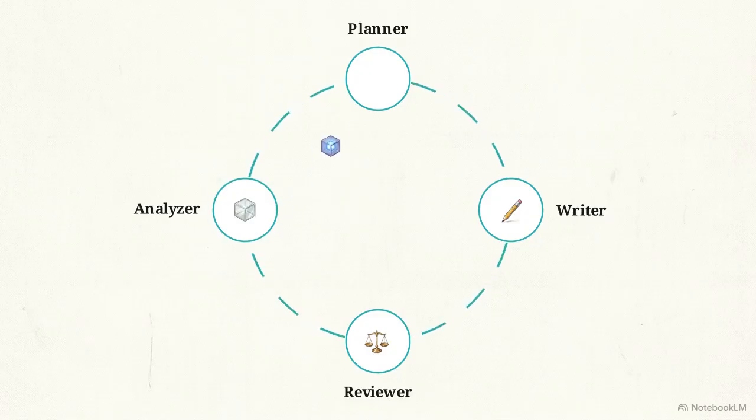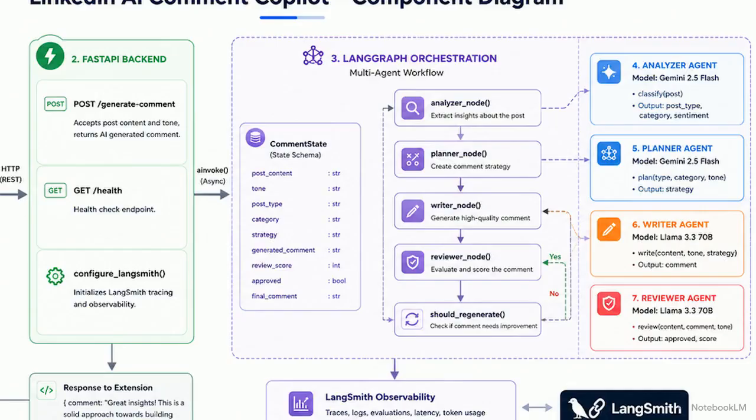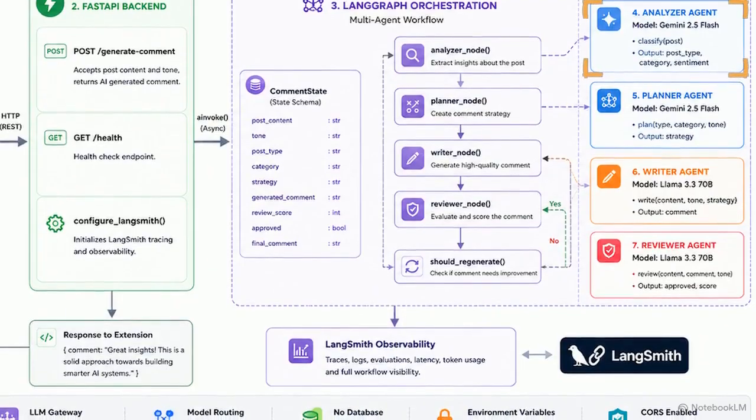Once the payload reaches the server, it enters a LangGraph orchestration layer. This framework replaces a traditional linear API call with a stateful, cyclical graph of specialized agents. Looking at this component diagram, the process centers around the comment state schema. This object holds the post content and tone and is passed dynamically between nodes as the workflow progresses. The first node is the analyzer agent. It processes the raw text to classify the post category and sentiment, anchoring the rest of the system in the actual context of the thread.